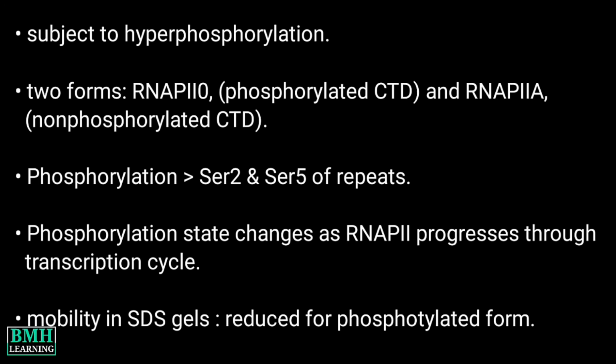The phosphorylation state changes as RNA polymerase II progresses through the transcription cycle. The initiating RNA polymerase II is form 2A and the elongating enzyme is form 2O. Mobility in SDS gels of the phosphorylated form is markedly reduced relative to that of the non-phosphorylated form.